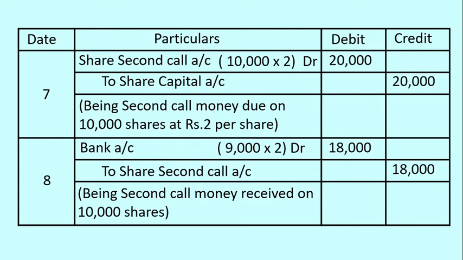The amount due on 1,000 shares can also be shown in the journal entry. If the company would like to show it, then bank account can be debited with 18,000, calls in arrears account can be debited with 1,000 into 2 rupees, that is 2,000, and to share second call account can be credited with 20,000. This is an alternative journal entry.